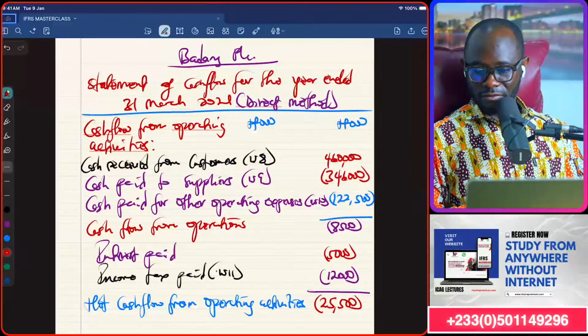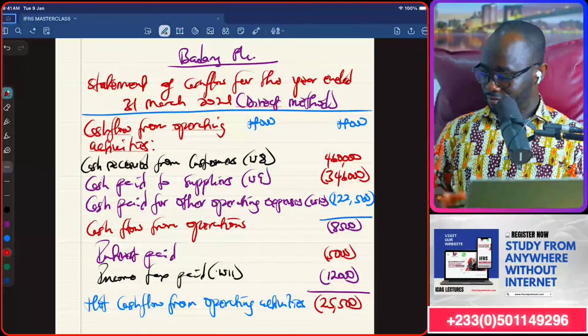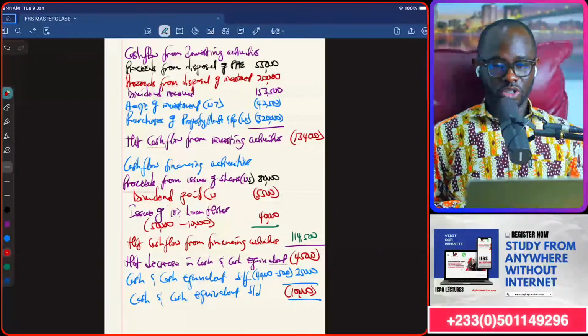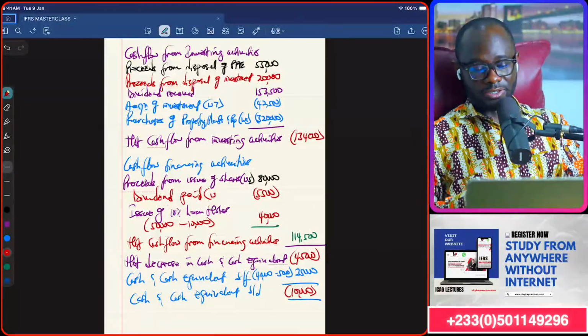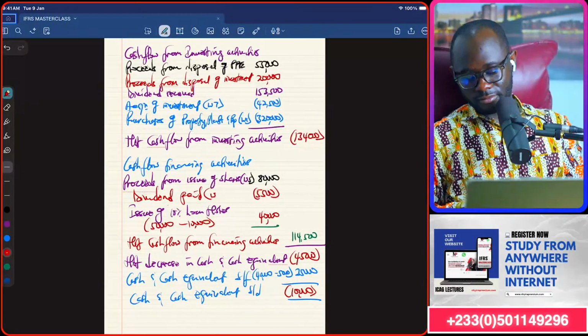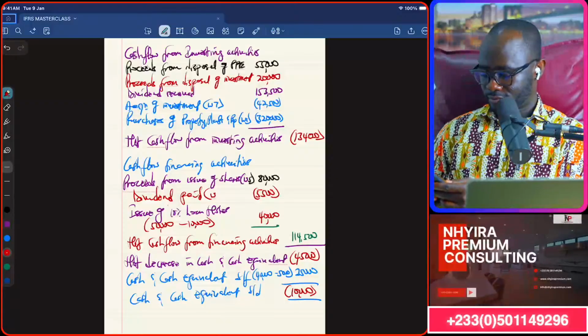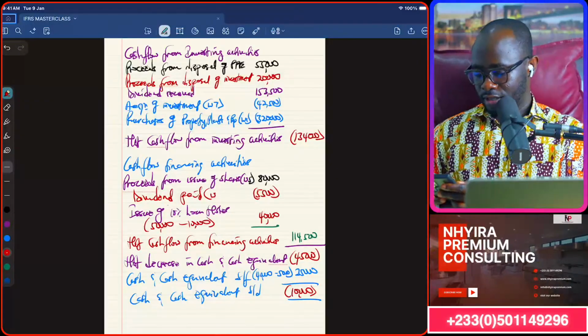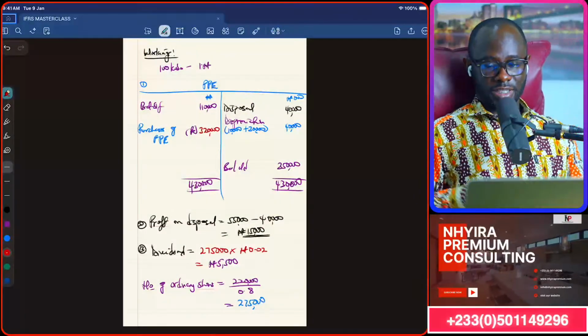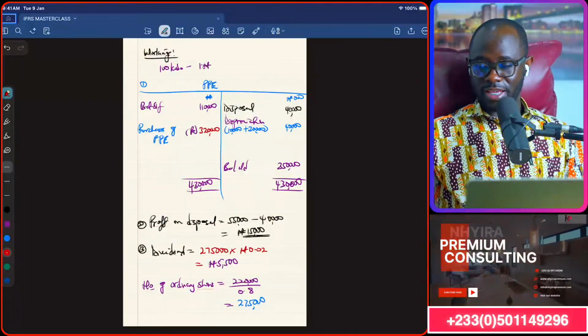Slide 1 there for that. Slide 2, which is the conclusion of the financial statement. Then workings 1. A lot of workings to be done here.